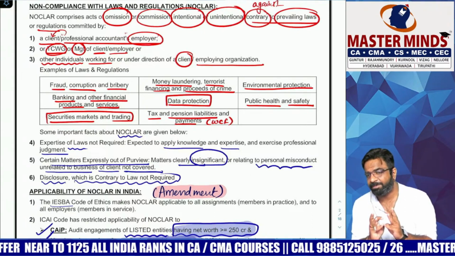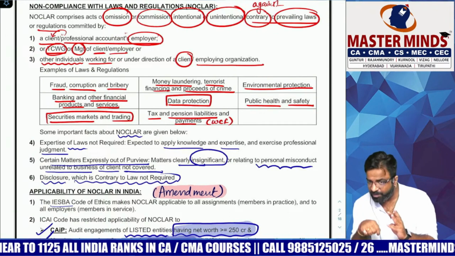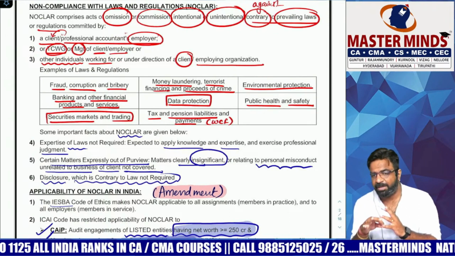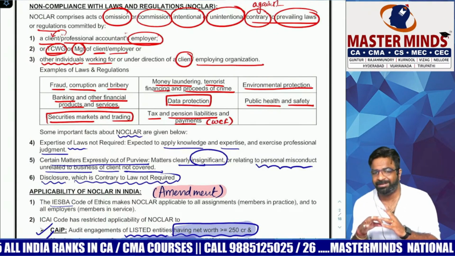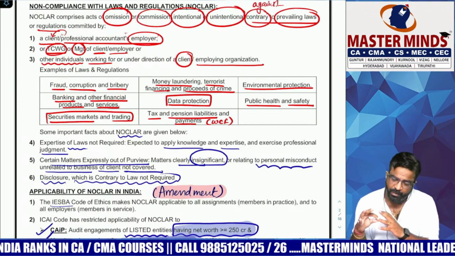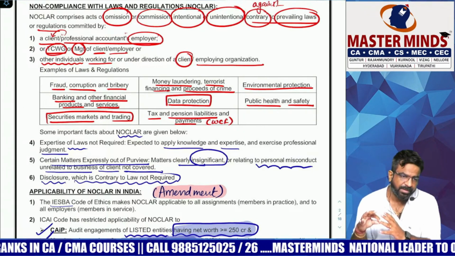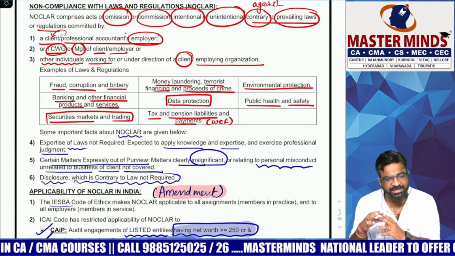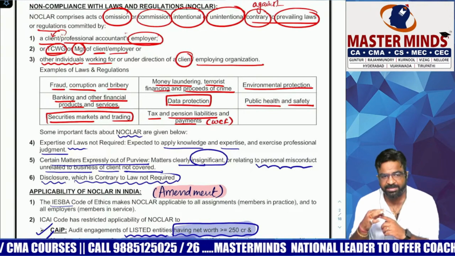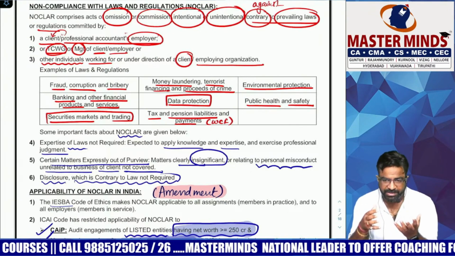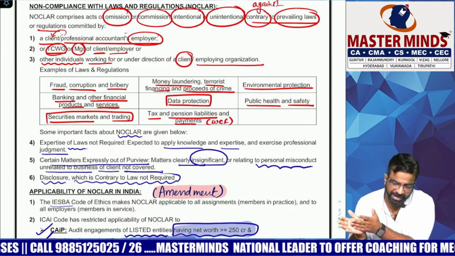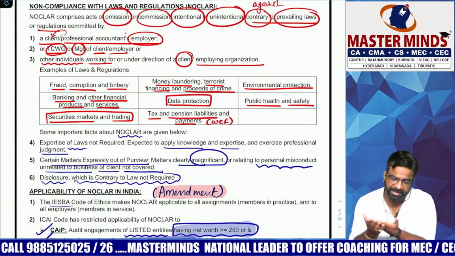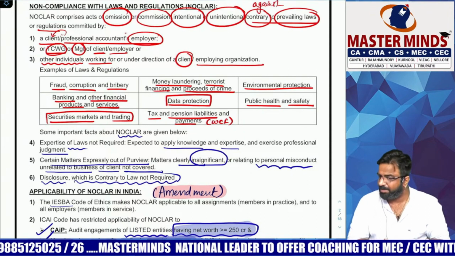Fraud, corruption and bribe. And they may ask you one word out of it also. What is the second one? Money laundering, proceeds of crime and terrorist financing. Third one, environmental protection. Fourth one, banking and financial services related products. And the next one, data protection, public health and safety. And the next one is securities, compliances and markets and trading. And last one is what?